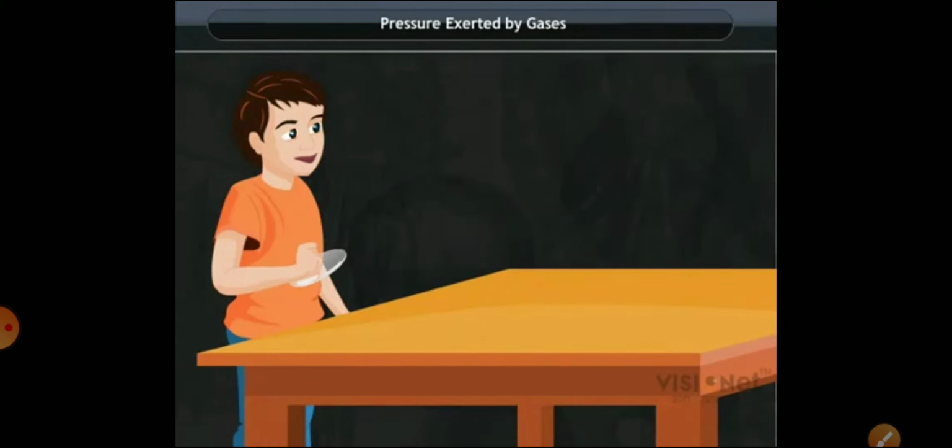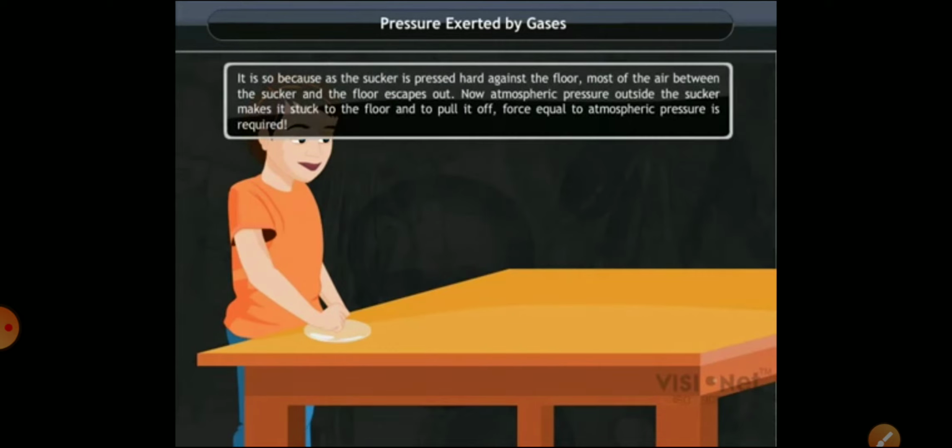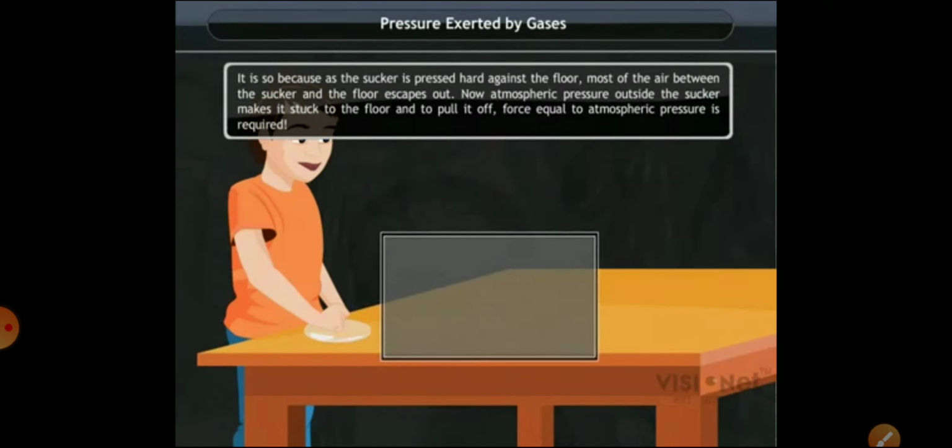This boy is having a rubber sucker in his hand, and when he puts this sucker on the table, it immediately sticks to the table. It is so because as the sucker is pressed hard against the floor, most of the air between the sucker and the floor escapes out.